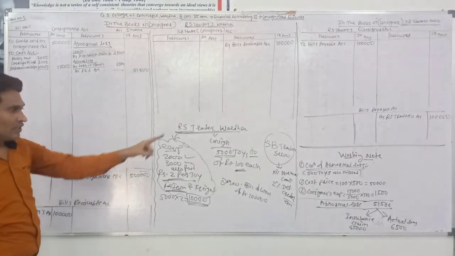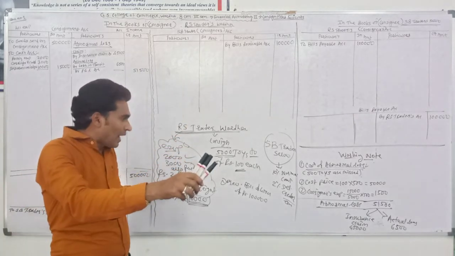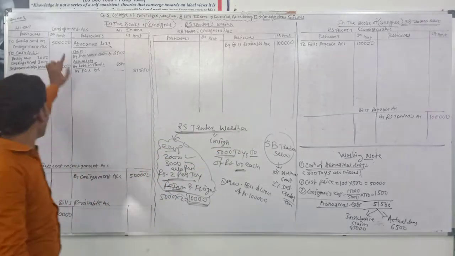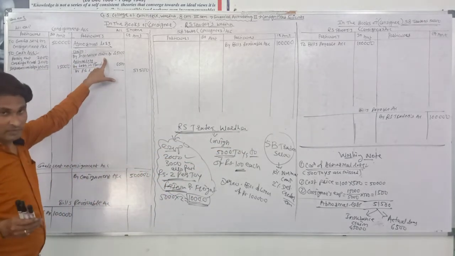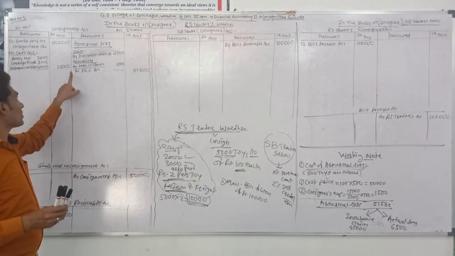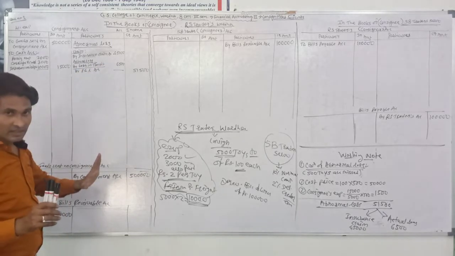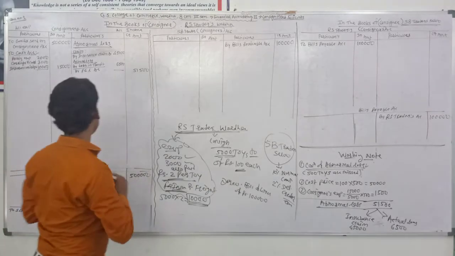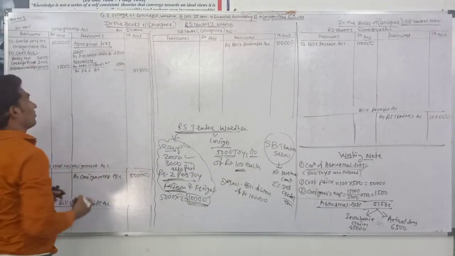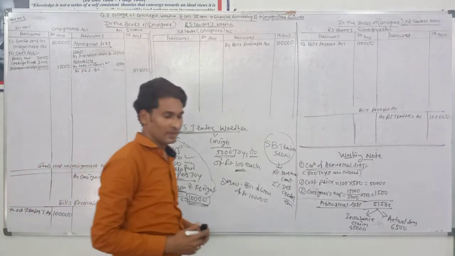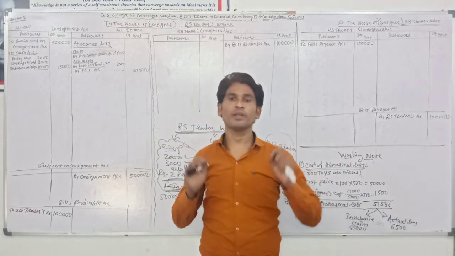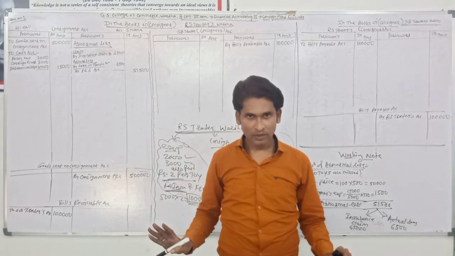Once again, insurance claim is divided into two parts. The first one is the claim and the second one is the actual loss. Write the claim by the name of insurance claim, and the actual loss by the name of loss in transit or P&L account. Okay, it's much more correct than P&L account. But now in the books they have already given P&L account, P&L account, P&L account.